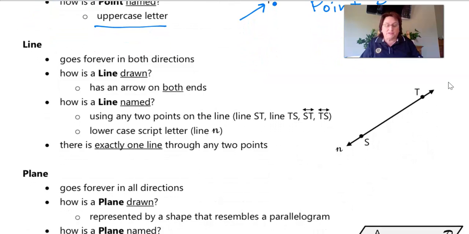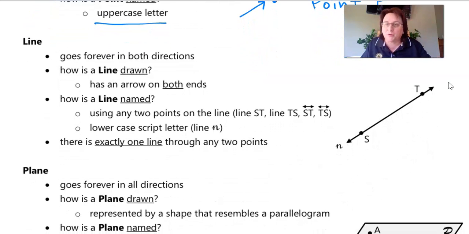Okay, now, lines. You guys have dealt with lines before, in algebra, right? A line on a graph. It goes on forever in both directions. It's drawn with an arrow at both ends. Now, this is important because when we name a line, there are two ways. First of all, right here, we can use any 2 points on the line because it only takes 2 points to make a line. So I can say line ST, or I can say line TS.